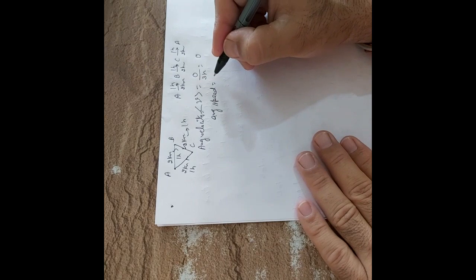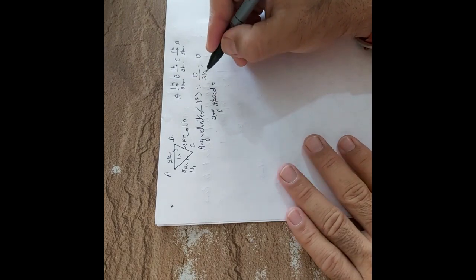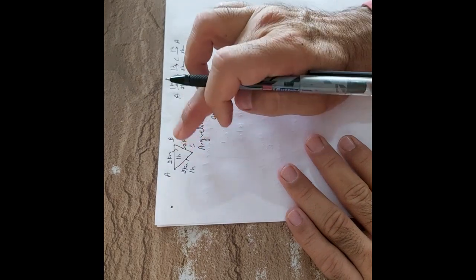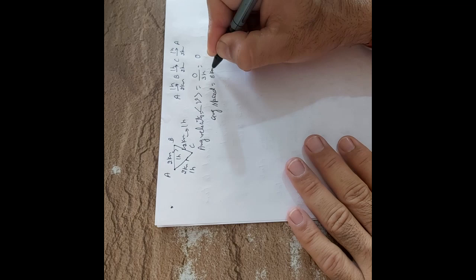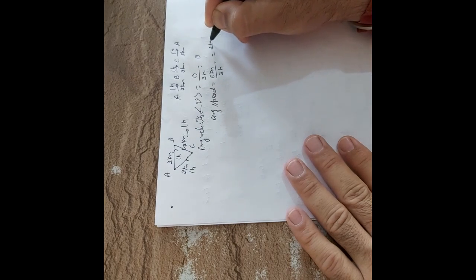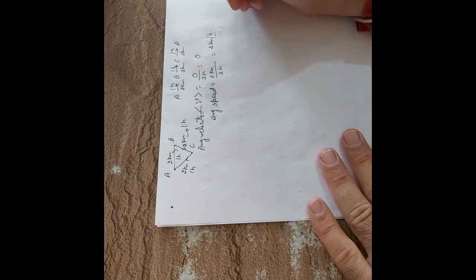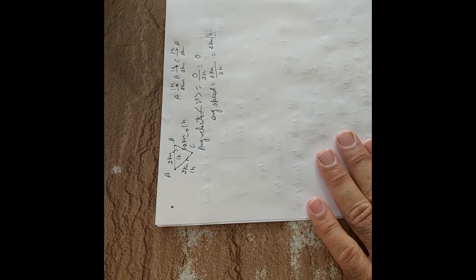And what about the average speed? Average speed will be total distance. What is the total distance? 2 km, 2 km, 2 km. This is 6 km and total time is 3 hours. So 2 km per hour. I think now the concept of average velocity is clear.